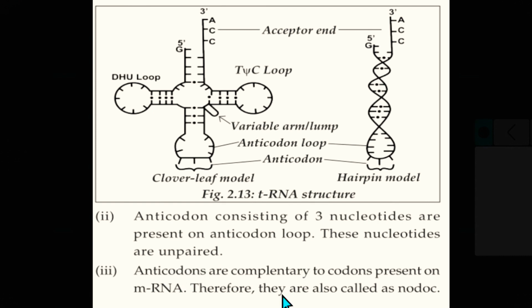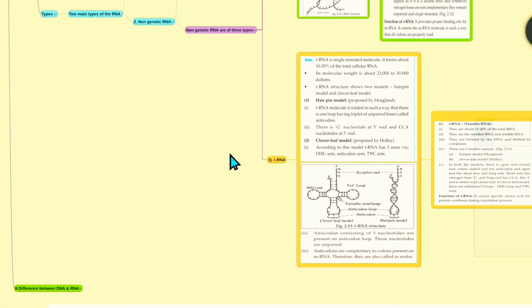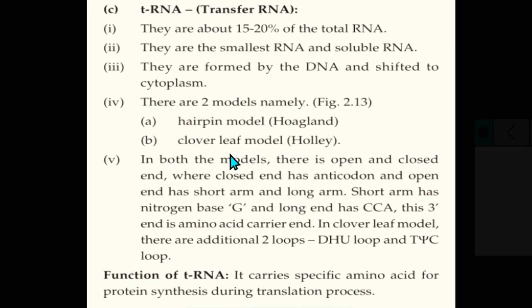See one important sentence here. Anticodons are complementary to the codons present on the mRNA. These anticodons are complementary to the codons on the mRNA. And we'll see the function of the tRNA. tRNA carries a specific amino acid for protein synthesis during the translation process. It is very important for the translation process to be carried out.